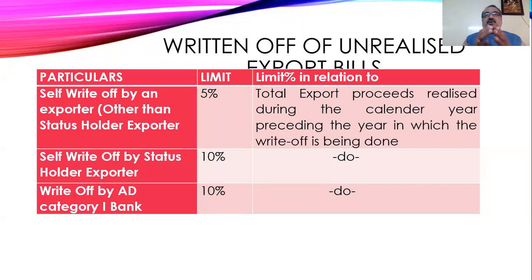Whenever an exporter exports goods to a foreign country, it is the responsibility of the exporter to bring the realization, that is, they have to bring the foreign exchange into India. In case they are not able to recover the export proceeds, then the RBI has given permission that the exporter can himself write off the export proceeds.